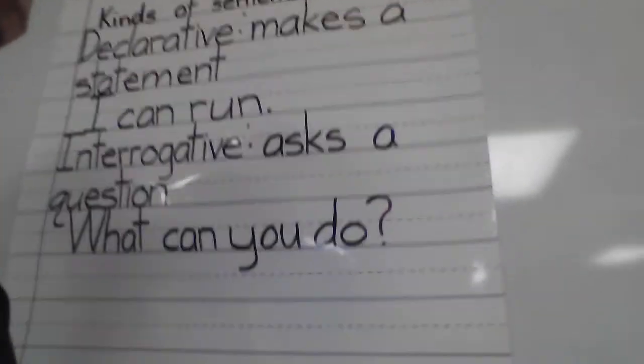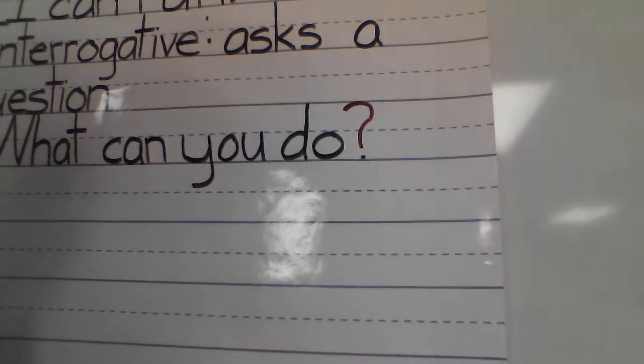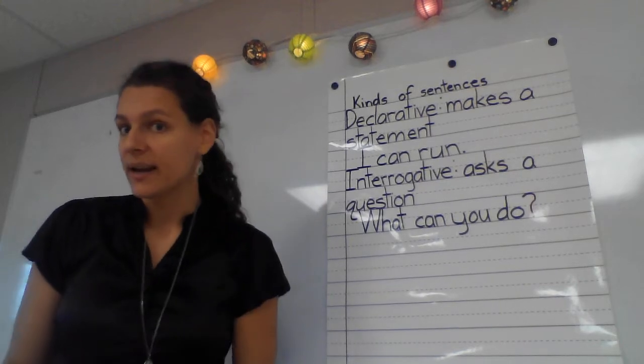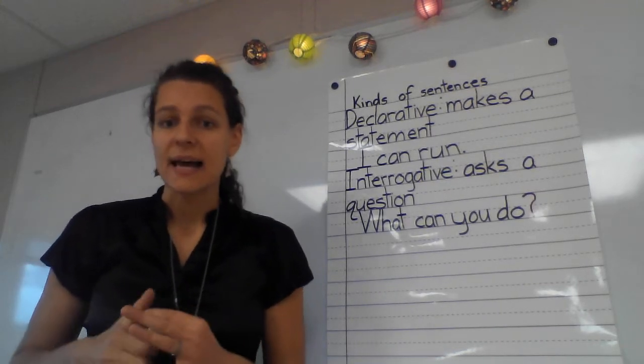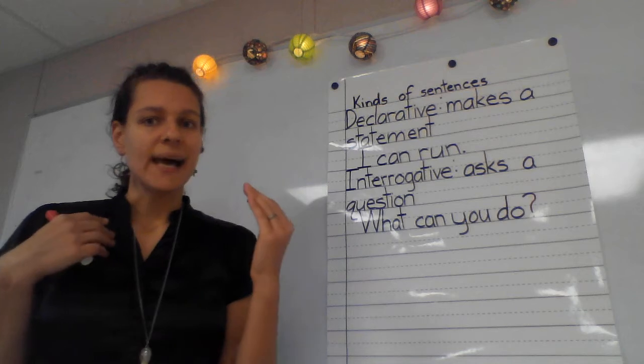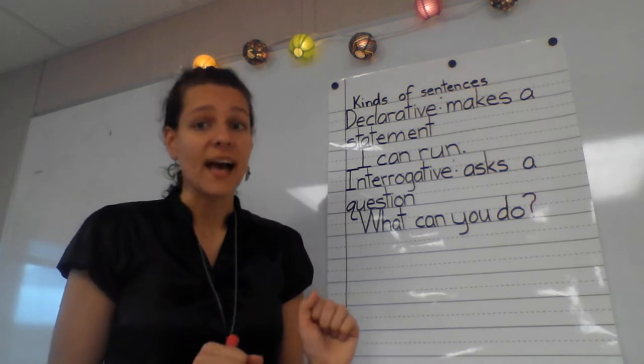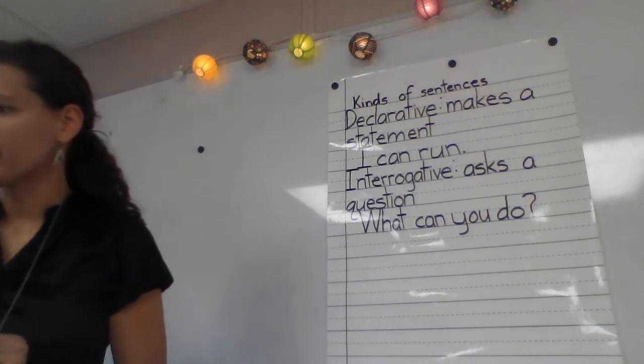Let's zoom in there. That is our question mark. All right, so anytime we're writing an interrogative sentence, that's a sentence that asks a question, we're going to end it with what kind of end mark? Excellent. We end it with a question mark.